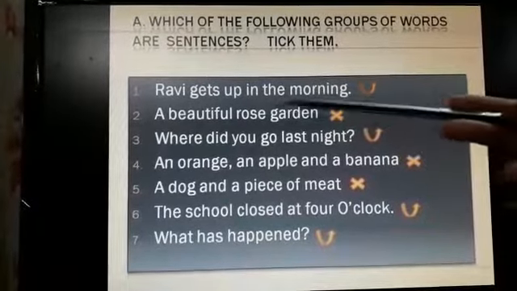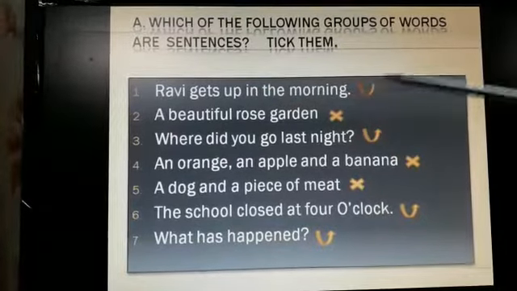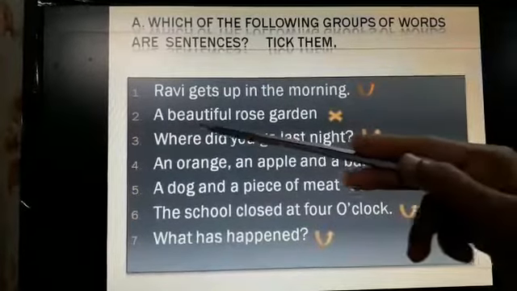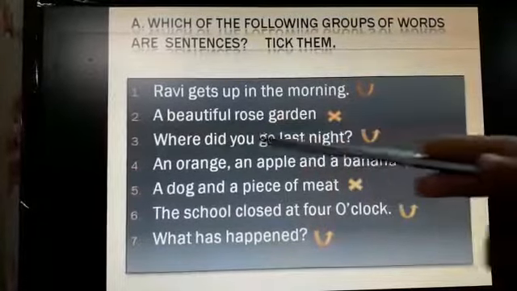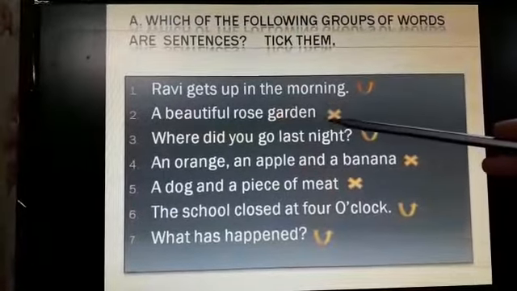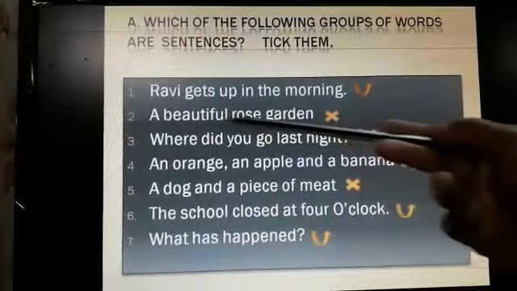Ravi gets up in the morning. It's a complete sentence, so it is correct. A beautiful rose garden. It looks incomplete. Of course, it has begun with a capital letter, but there is no full stop, there is no exclamatory mark. Nothing is there, so it is not a complete sentence.